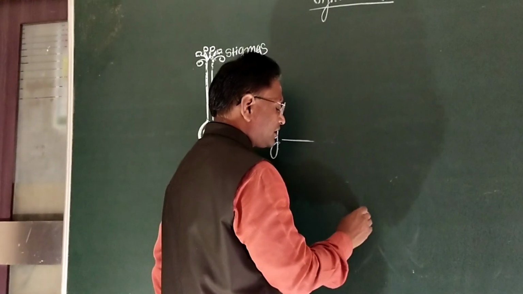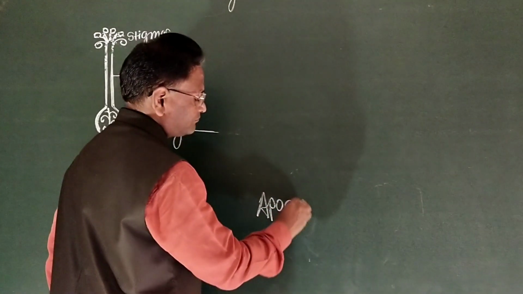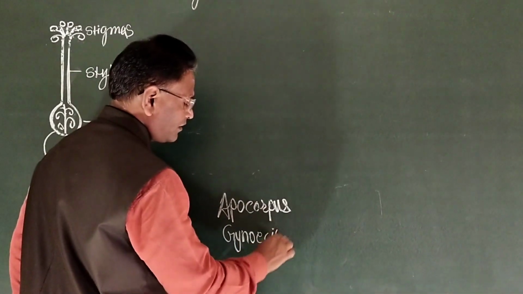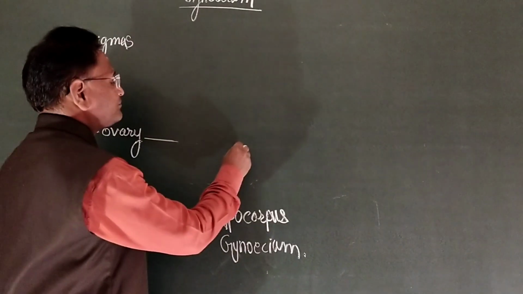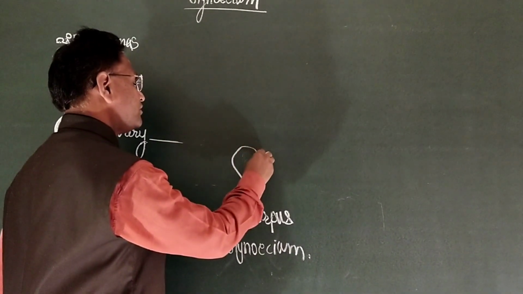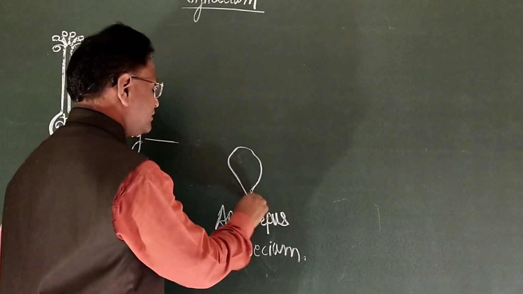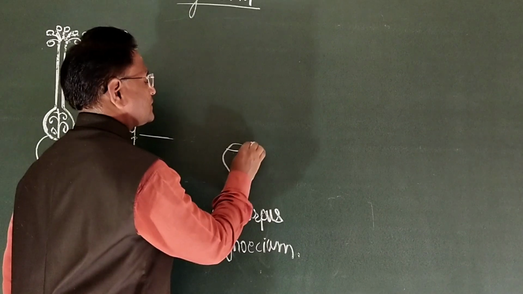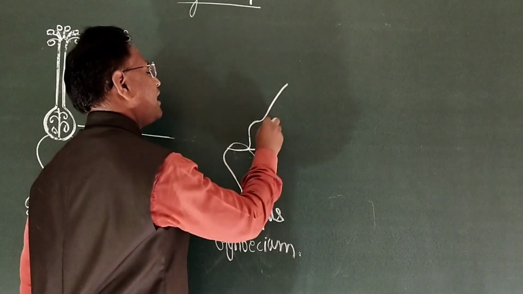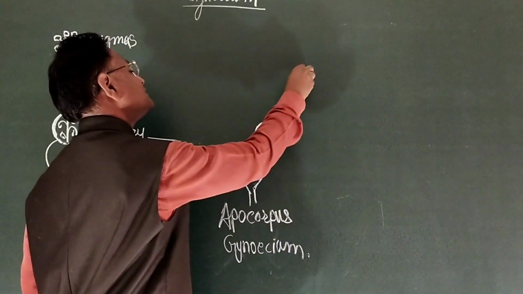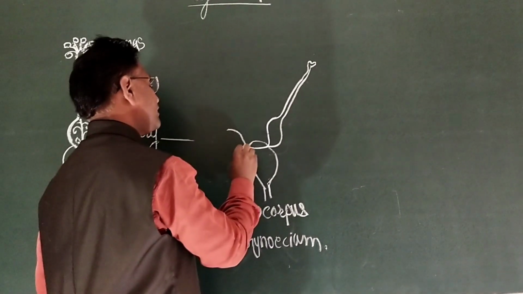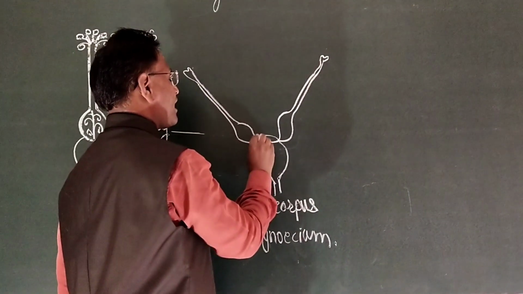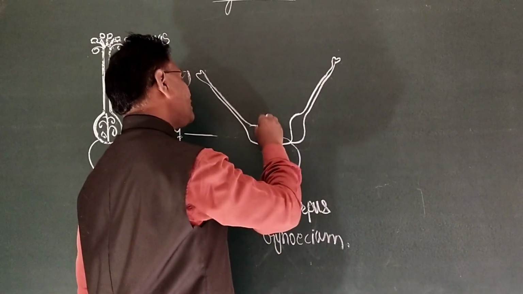But in another type of gynoecium, apocarpous gynoecium, the carpels are developed from the node of the thalamus, and these carpels are free from each other.